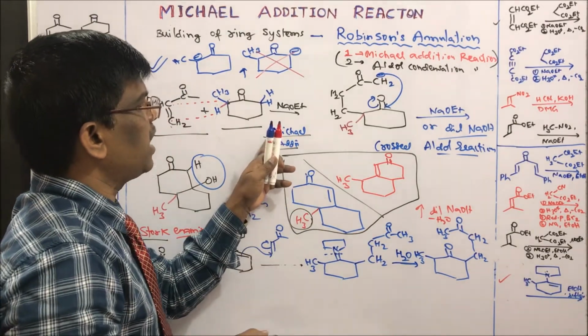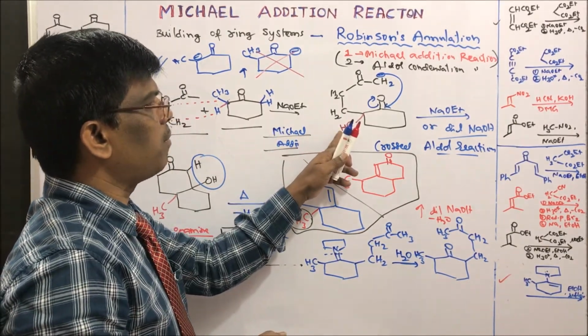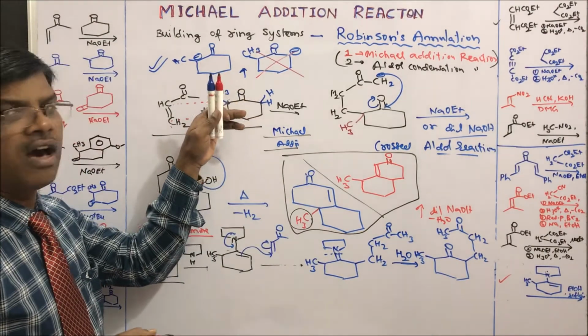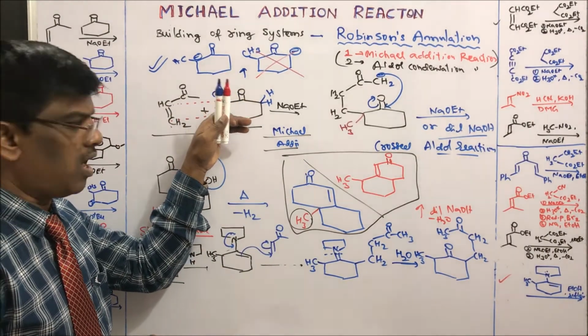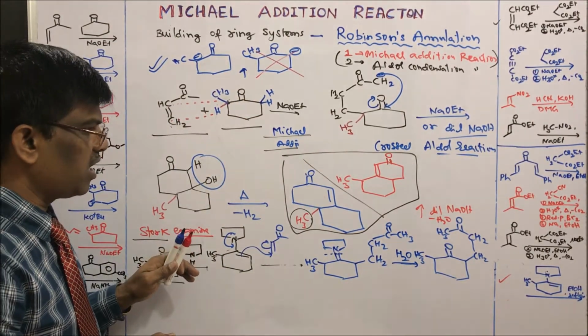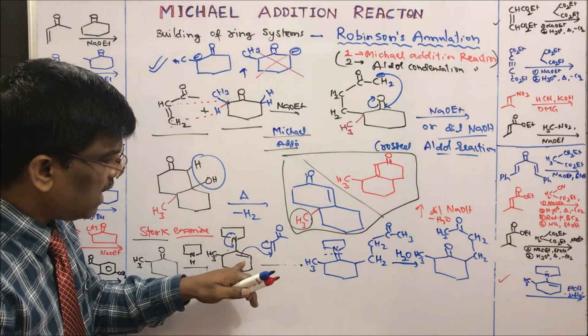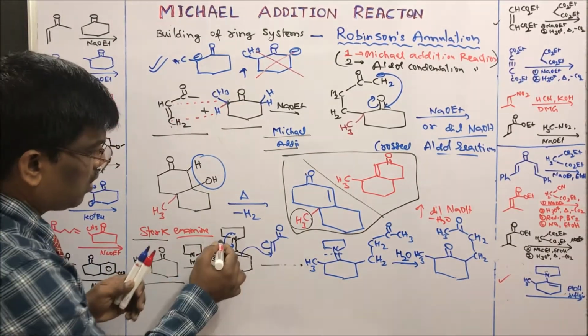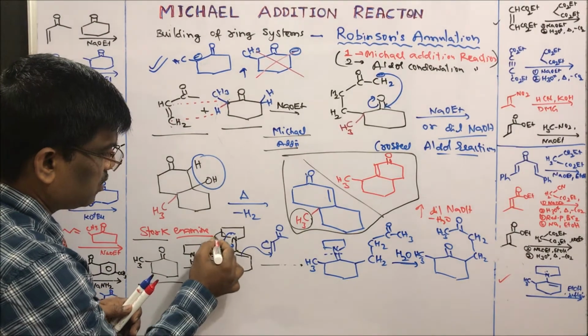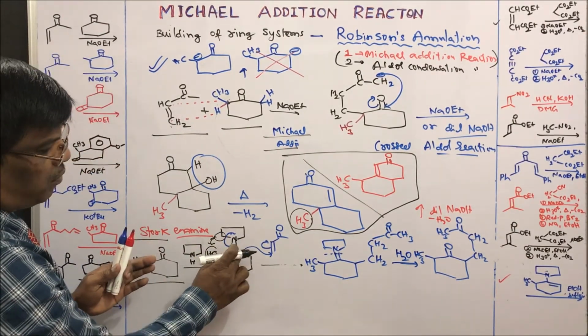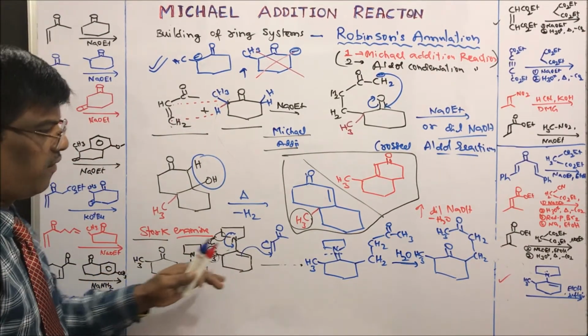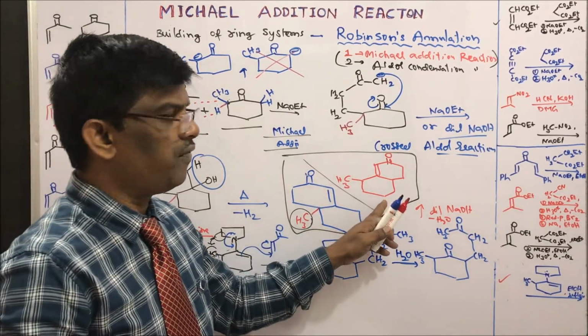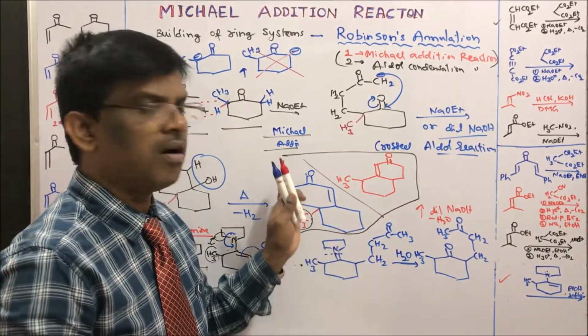In Michael addition the highly alkylated carbon is going to act as the donor, whereas in the Stork enamine reaction the less alkylated side reacts because of this torsional effect. So it is not going to form a double bond toward this side, and it forms a different compound.